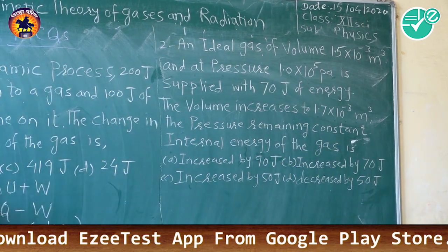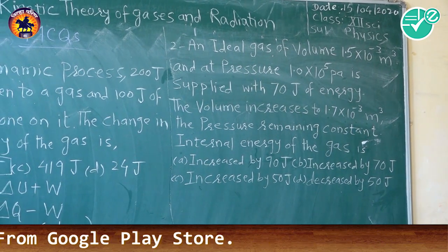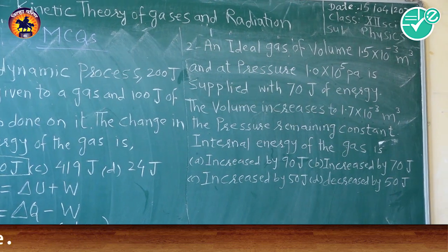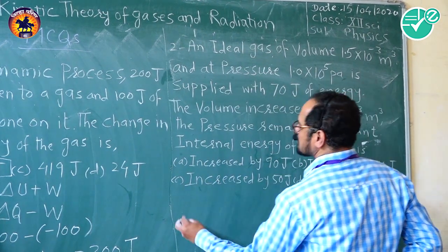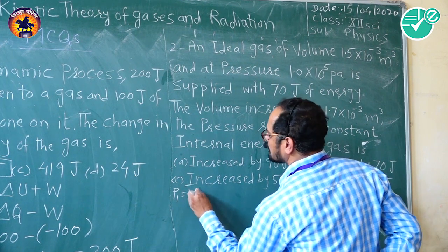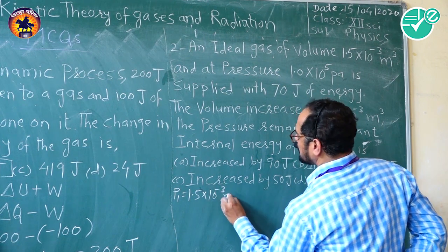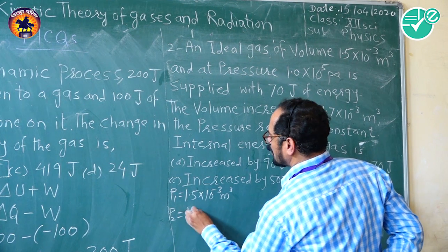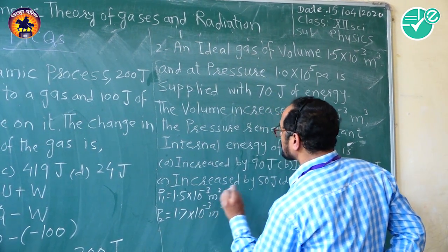The question is we have to find the internal energy, and for that first we have to find the work done. So here first we will write the data. V1 is equal to 1.5 into 10 to the power minus 3 meter cube, V2 is 1.7 into 10 to the power minus 3 meter cube.